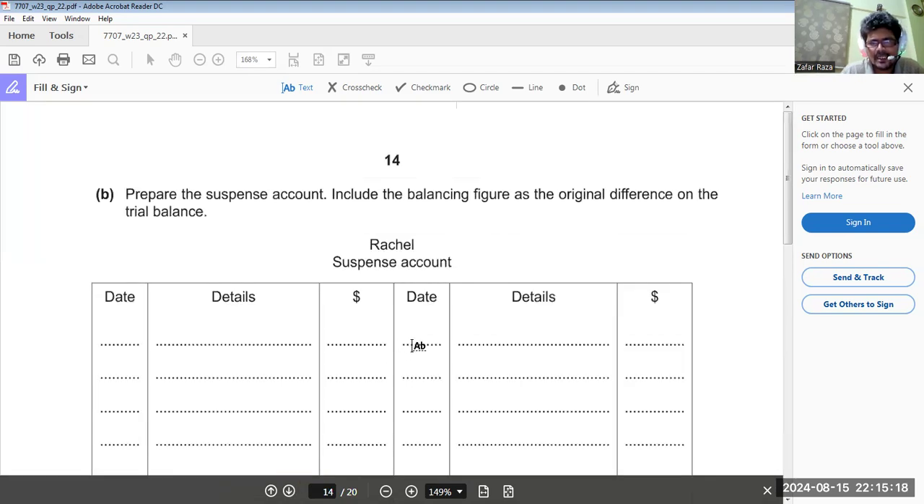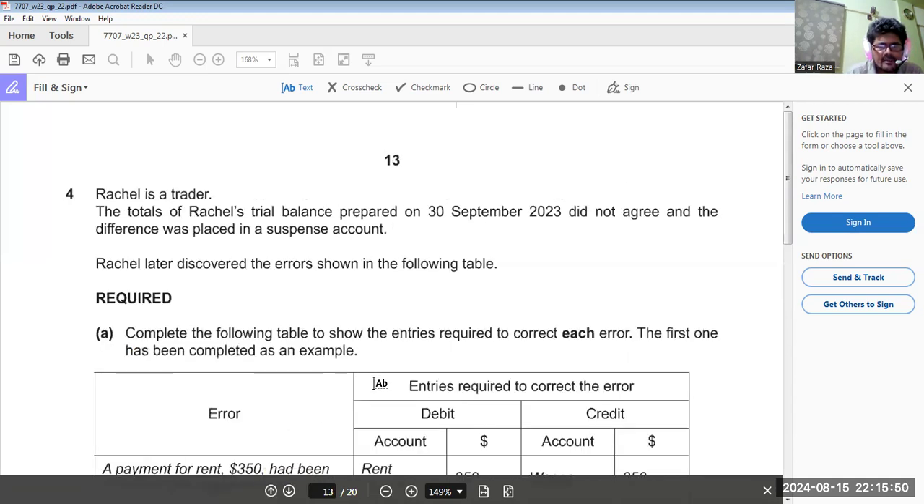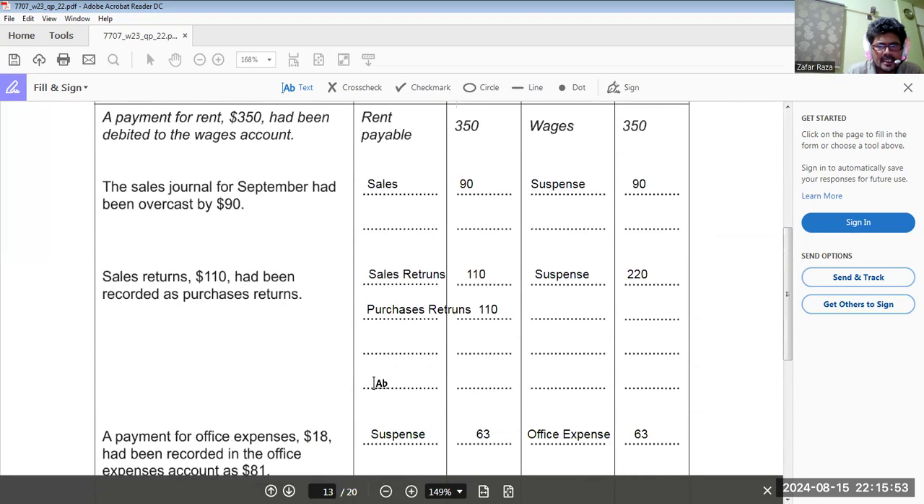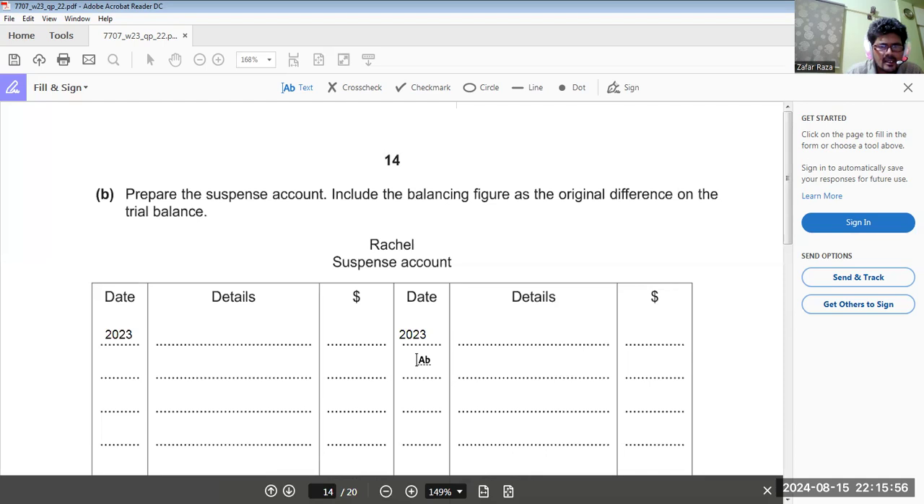Prepare a suspense account, include the balancing figure as the original difference on the trial balance. Okay, when we are making a suspense account and we don't know the opening balance, okay, so what we do, we are making it, but we don't know whether it is coming on this side or this side. So what we do, we write here 2023. Okay, also here 2023. Okay, all these things happened on 30th September 2023.